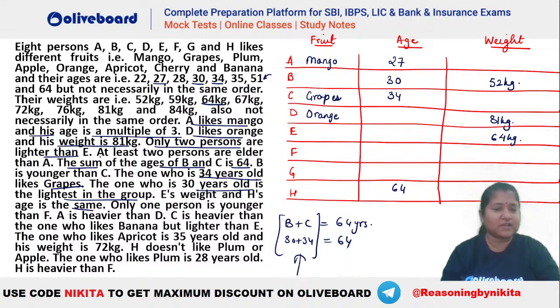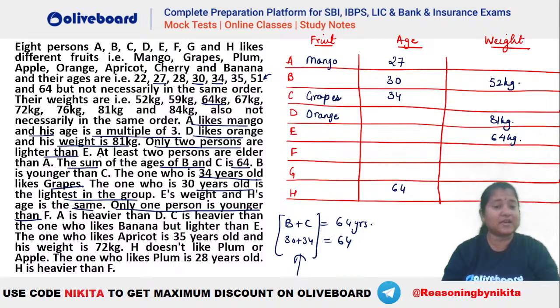But this is also given na. There is only one person younger than F. ये नहीं हो पाएगा ना. Only one person is younger than F. Because here already we have A as 27. Isn't it? So 27 तो A के लिए हो चुका है already. So there is something which is not matching here. कुछ एक गड़बड़ हुआ है.